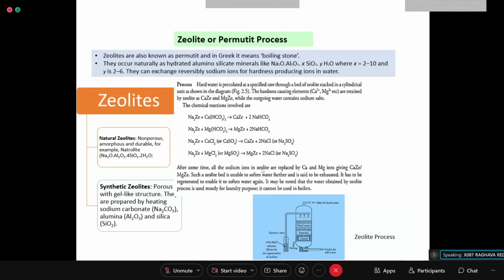Priming and foaming, caustic embrittlement, boiler corrosion, scale and sludge formation.